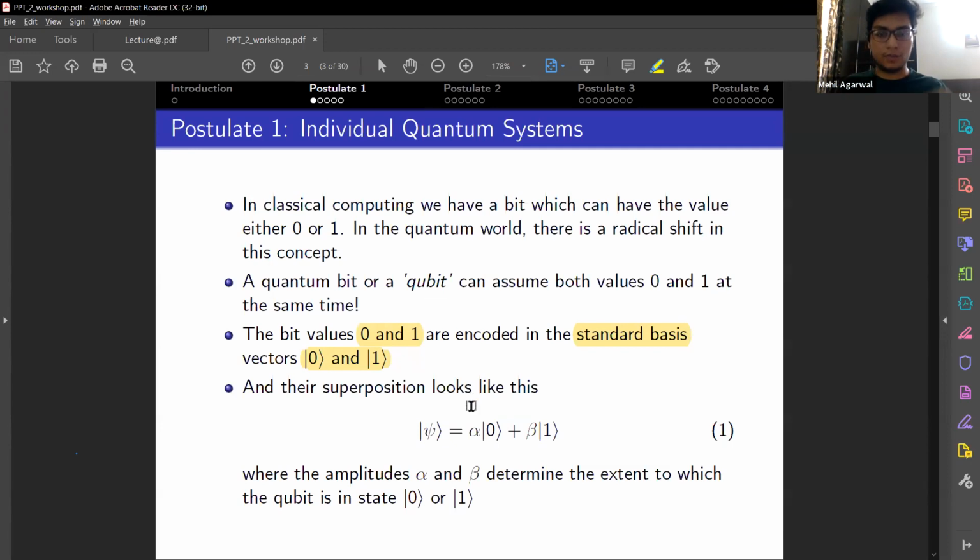So the property superposition will look like something like this. Here, as you can see, ket0 and ket1 are together in the state of a qubit. And here alpha and beta determine how much ket0 contributes to the superposition and how much ket1 contributes to this superposition.